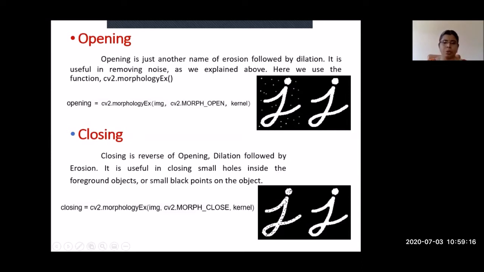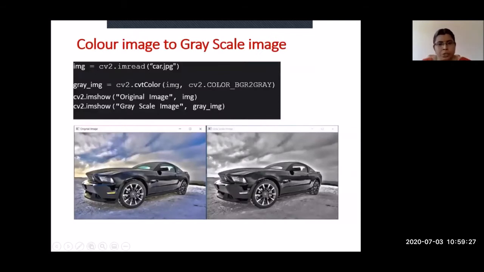This command will do dilation followed by erosion. So this will remove the small holes inside the object, and you will be getting the output image as this. Then color image to a grayscale image. These are some of the basic operations in image processing. So how is a color image converted into a grayscale image?